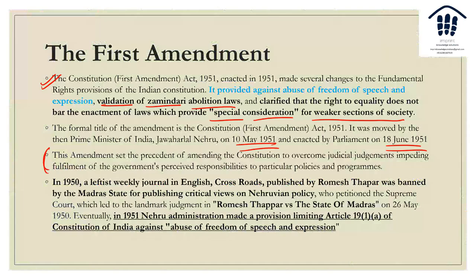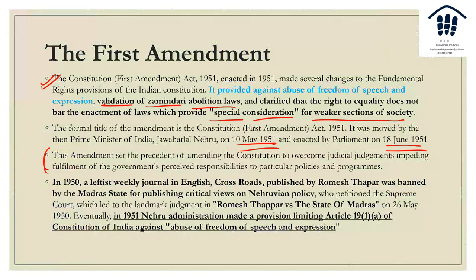The latest example: you remember there was a judgment against the Scheduled Caste and Scheduled Tribe Atrocities Act by the Supreme Court, in which it made the offense bailable, and the Modi government went and amended. First, it issued an ordinance and then again passed the Scheduled Caste and Scheduled Tribe Atrocities Amendment Act. So basically, the idea was that this became a precedent. It was like a fight between the legislature and the judiciary in some ways.